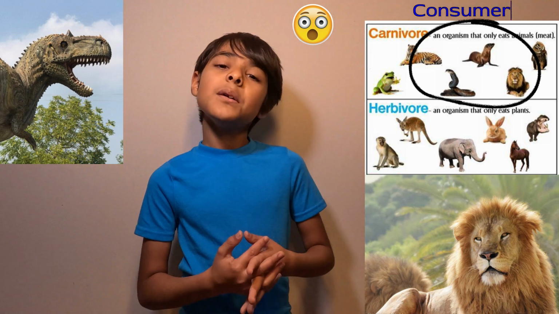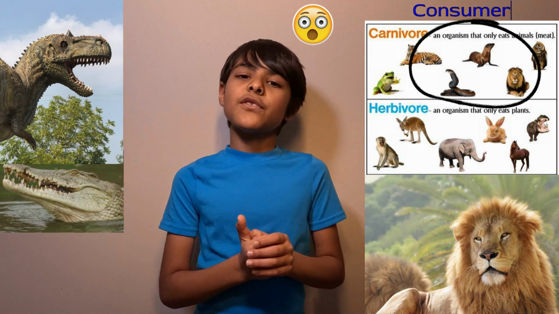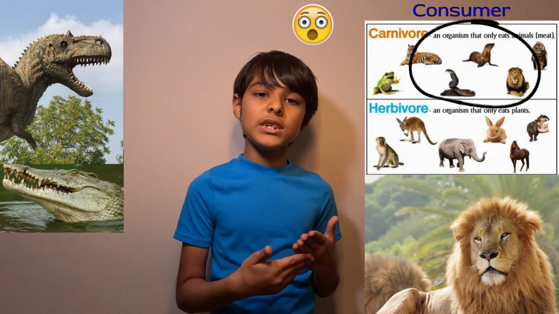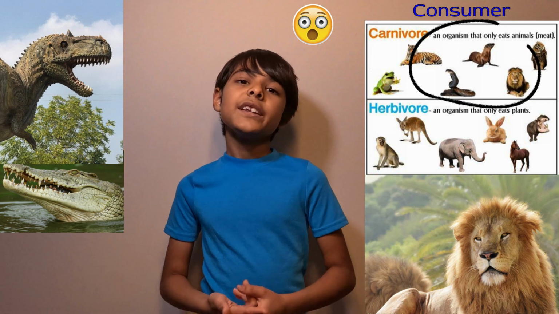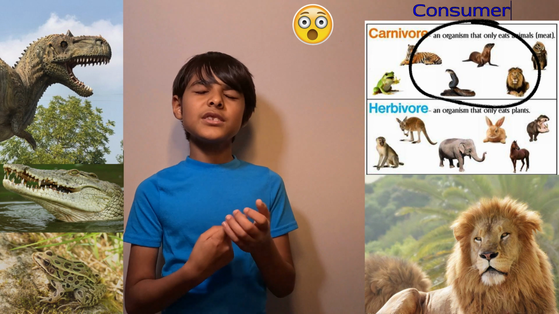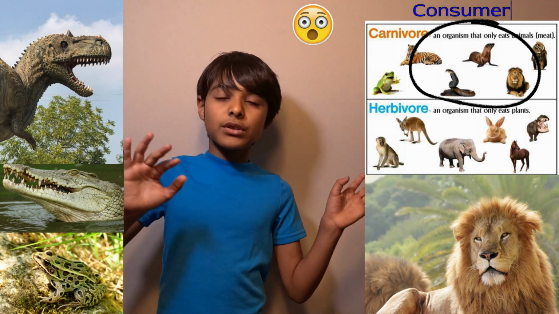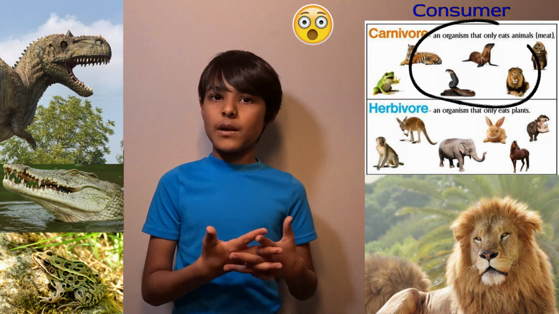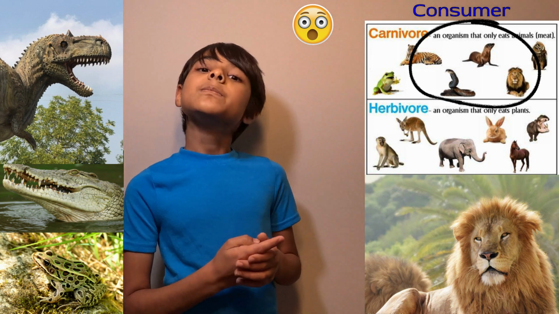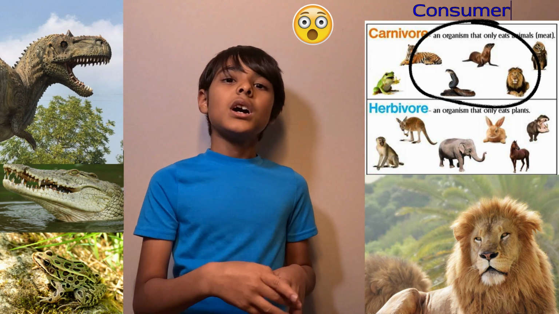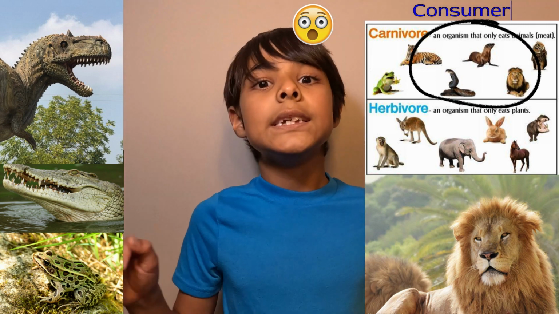So, examples of carnivores can be crocodiles and a few birds like hawks, because they only eat animals. And frogs, they don't eat plants, they just eat insects, and insects is still a type of animal, it's a different group of animals, so it's still in the animal kingdom. So frogs are also a carnivore, and really anything that only eats meat.